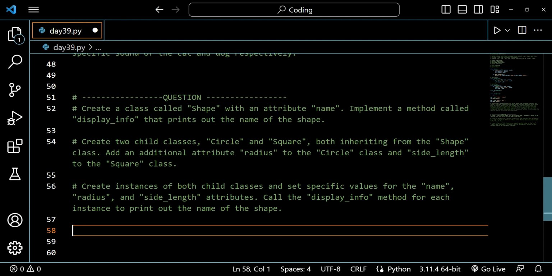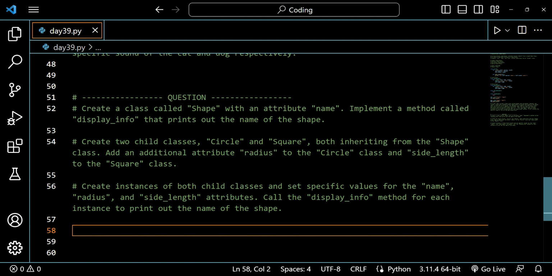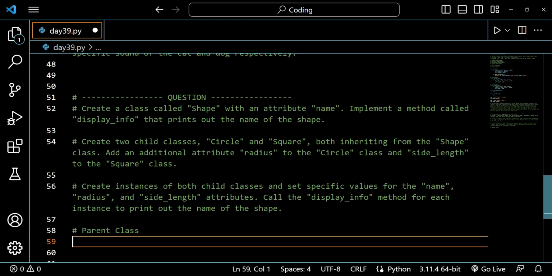What is the question asking from us? All right. Create a class called shape with an attribute name. Implement a method called display info that prints out the name of the shape. So first of all, we will be creating a parent class here. So let's create a parent class here. So this is a very simple question, and I hope that you can create it on your own.